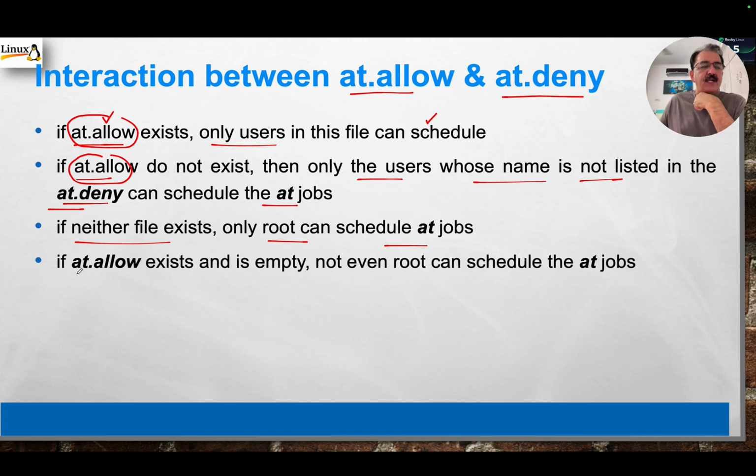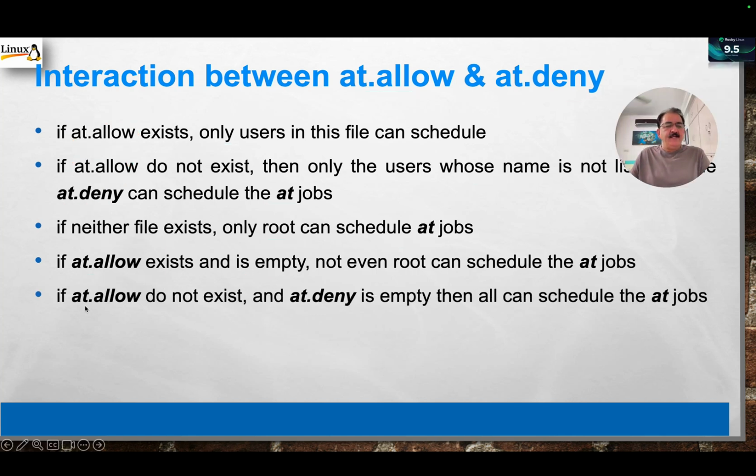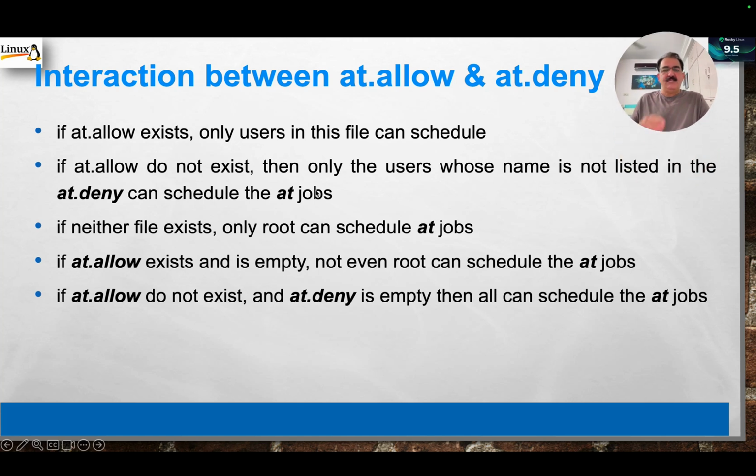If at.allow exists and it is empty, then not even root can schedule the jobs. And if at.allow does not exist and at.deny is empty, then everybody can schedule the at jobs. So these two files control who can schedule and who cannot schedule the jobs.